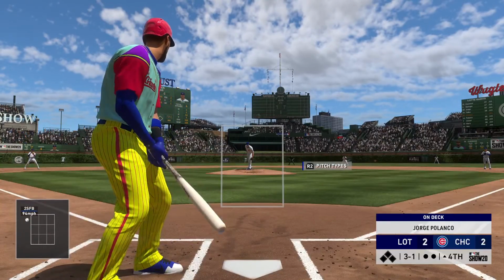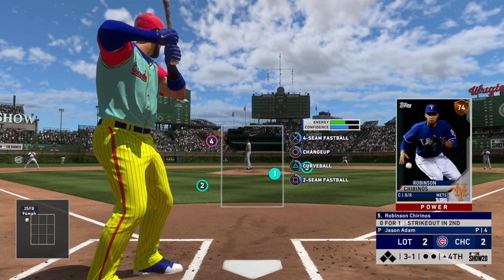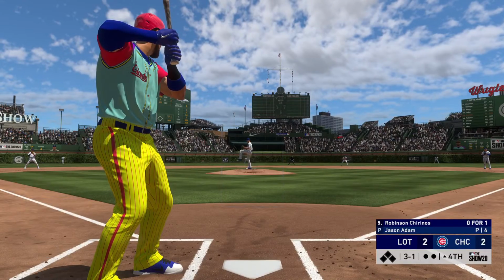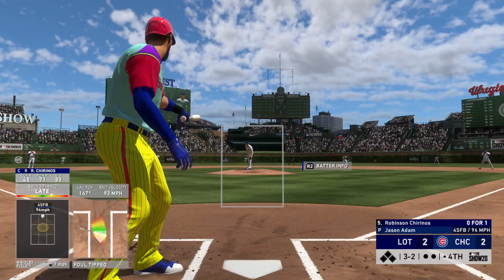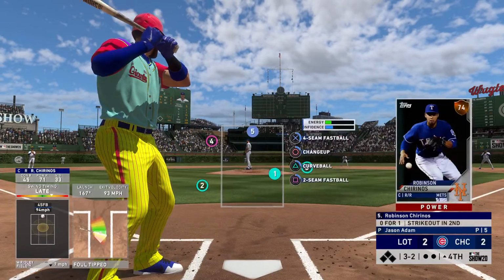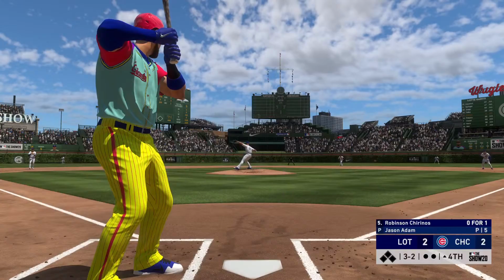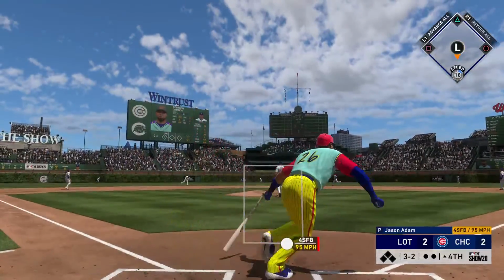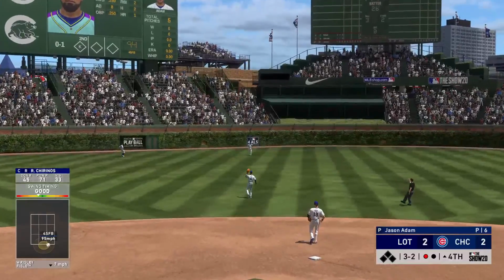When you've got a guy that throws a good 2-seam fastball, you have to be ready for him to try to run it inside and jam you. Good job to lay off that one, but I wouldn't be surprised if we see it again. And he fouls this one off. Line towards center field. Happ is right there, 1 down.